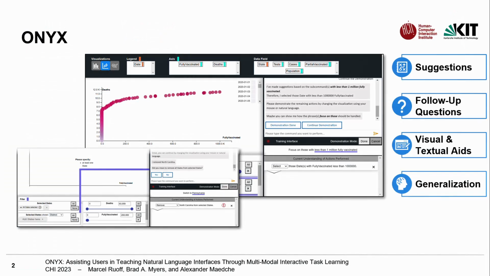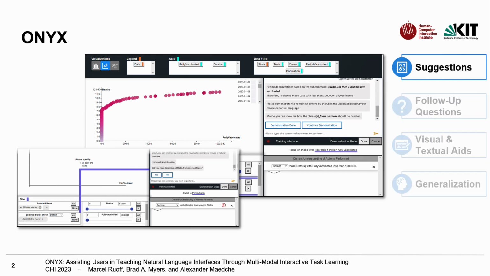First, we give a short summary of ONYX. ONYX is able to learn from users how to handle new natural language inputs through demonstrations in the GUI as well as through already known natural language inputs. ONYX particularly contributes with its ability to provide suggestions during the demonstration process, with follow-up questions to address ambiguities in the demonstrations, and through visual and textual aids that display ONYX's understanding. Furthermore, ONYX is able to generalize its learned natural language inputs.